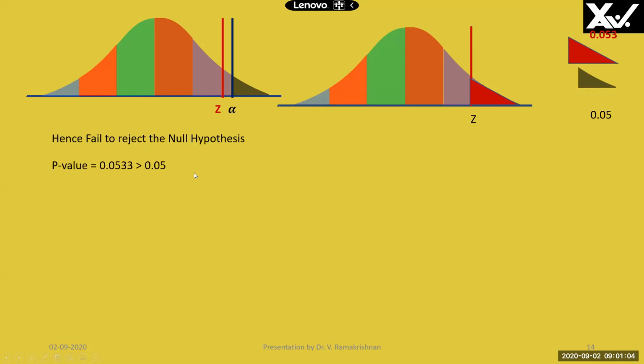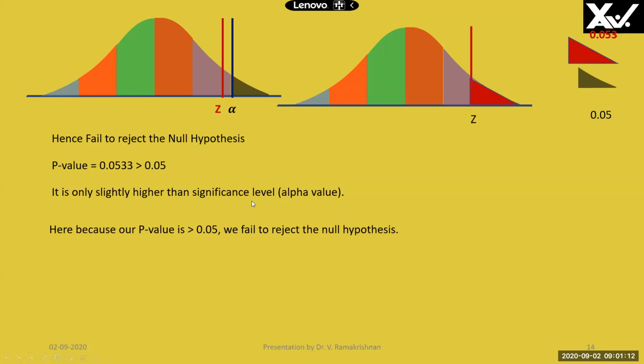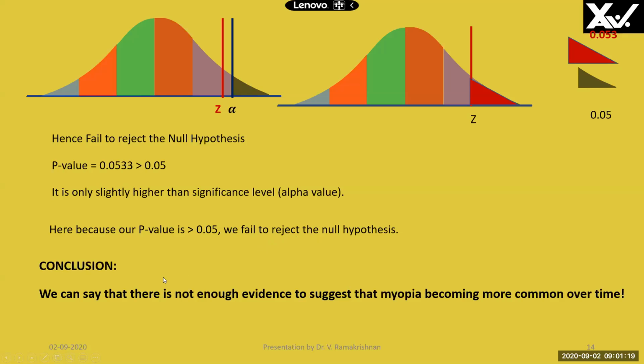Hence we fail to reject the null hypothesis, the p value being greater than the alpha value. It is only slightly higher than the significance level. So should we change? No, we should not change. Here, because our p value is greater than 0.05, we fail to reject the null hypothesis. And the conclusion is that there is not enough evidence to suggest that myopia is becoming more common over time. So myopia is not increasing, it is arrested.